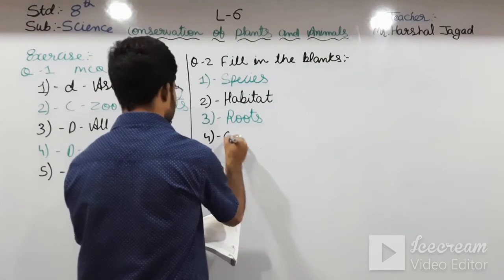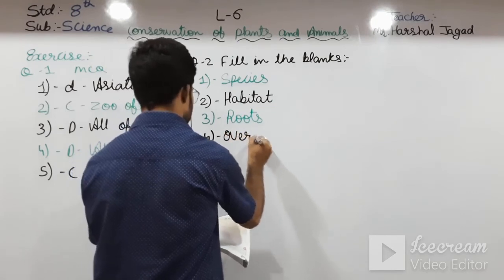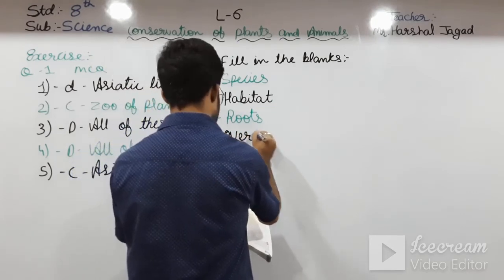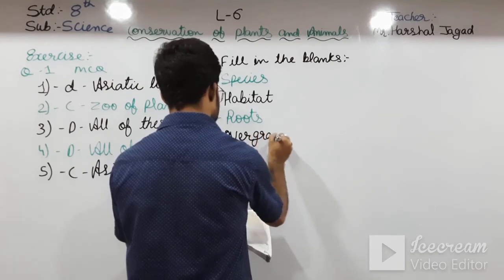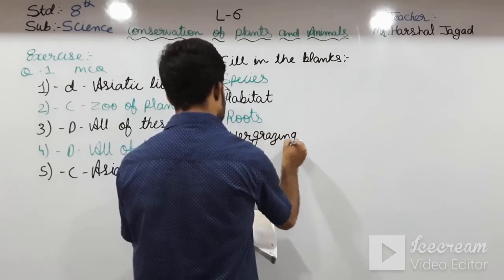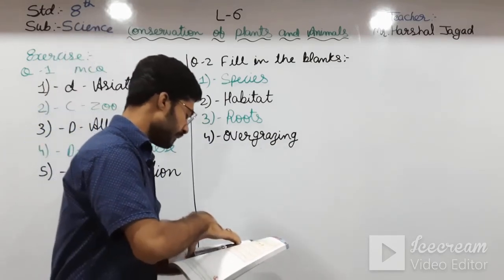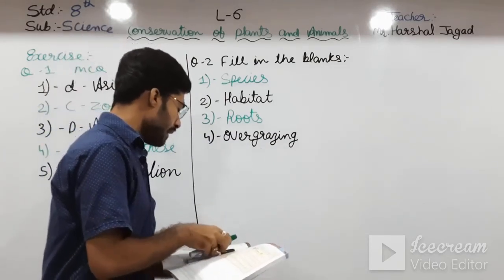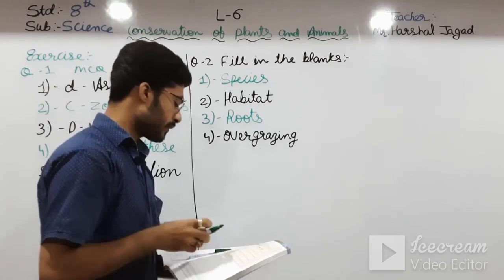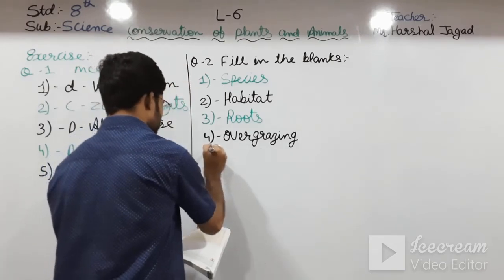Overgrazing. Okay students, next is fifth one, that is poaching refers to dash, that is illegal.